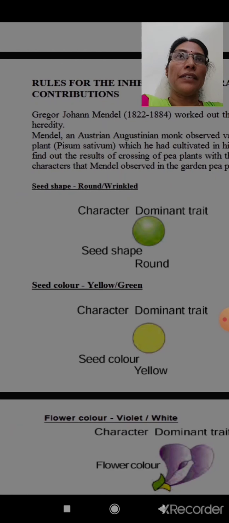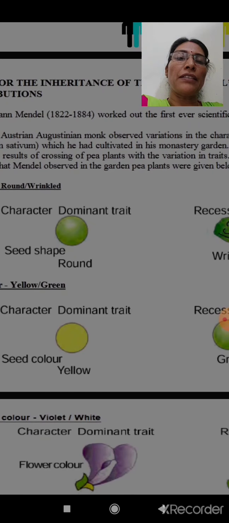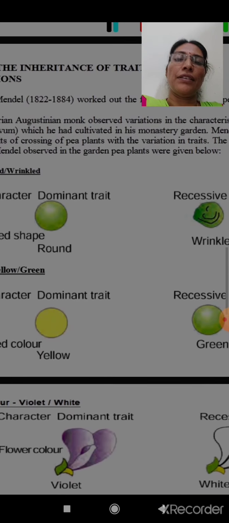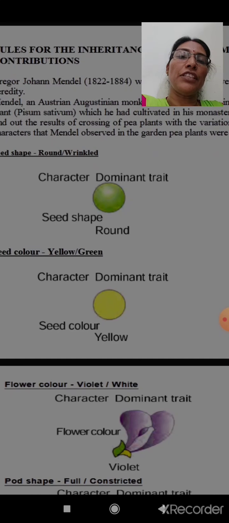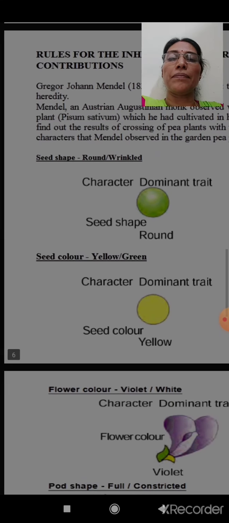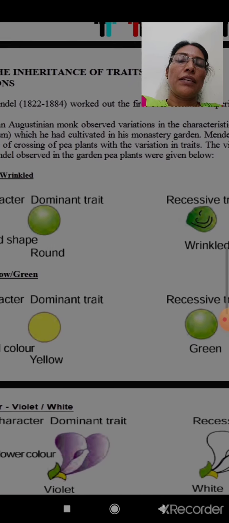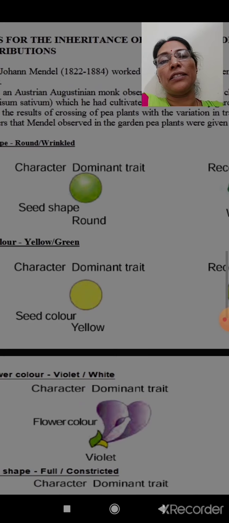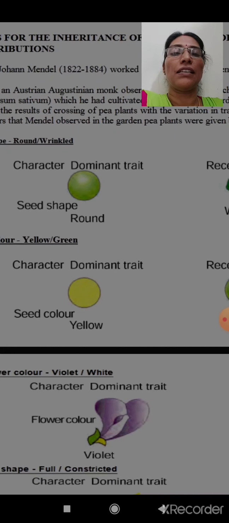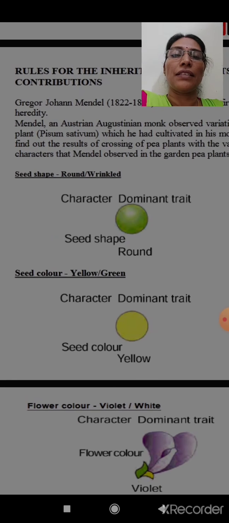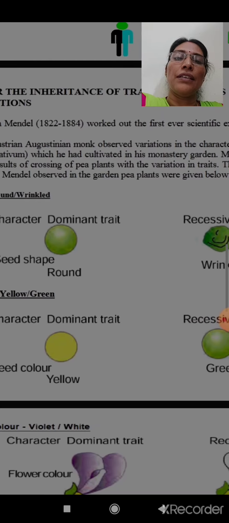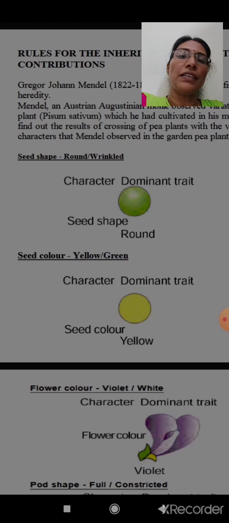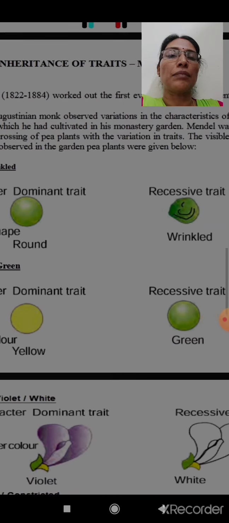So planting and producing seeds from pea plants can be done within a very short time, and he can observe the changes that take place in pea plants very clearly. As it is a very small plant, he can observe the changes manually. So due to all these reasons, he selected the pea plant.